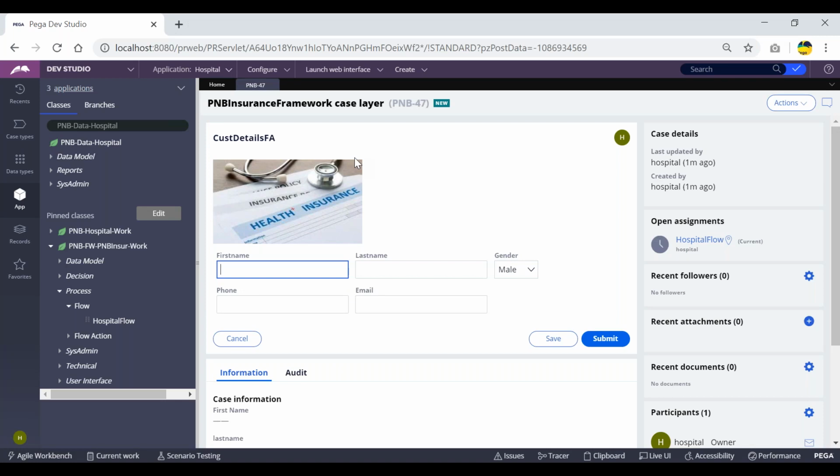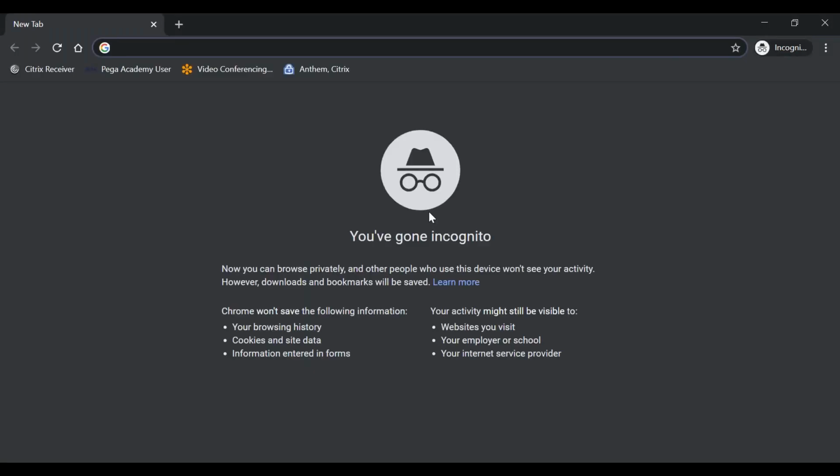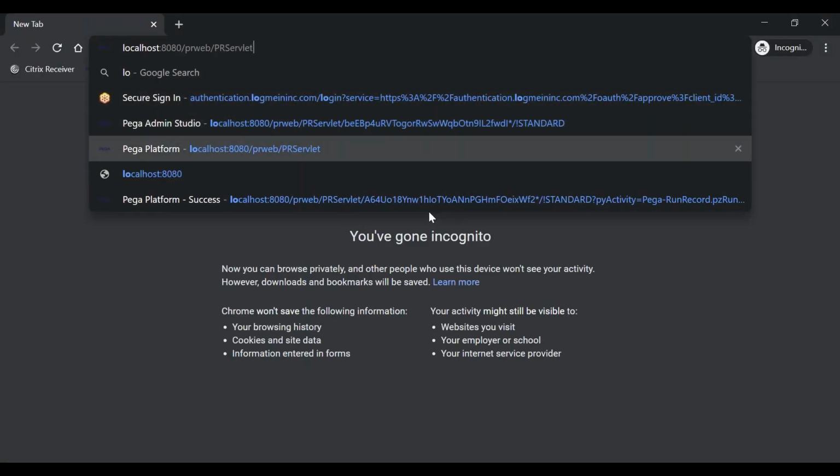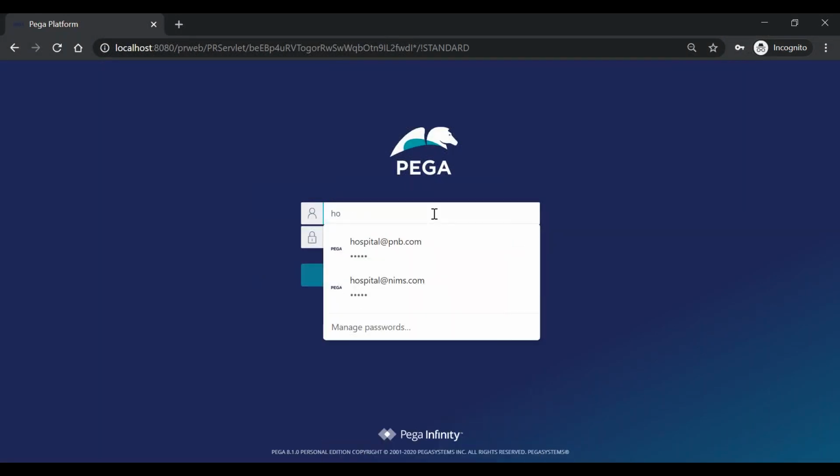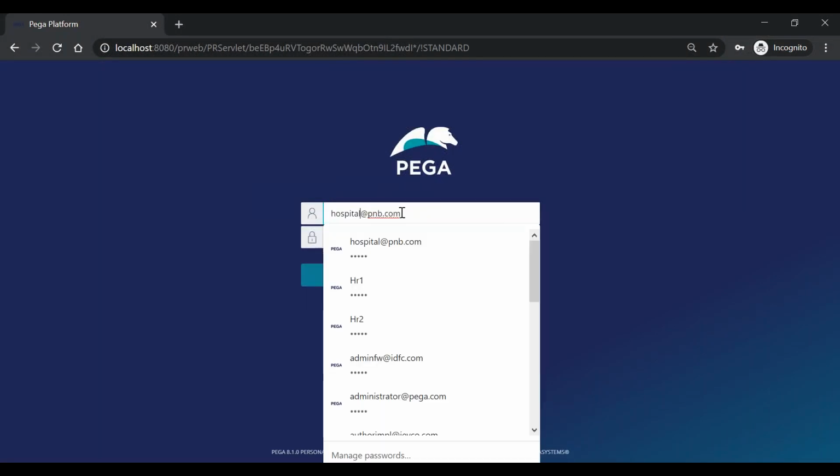So PRPC has one internal mechanism to lock the particular work object which is in progress. If we log in as another operator, we can see this. So let me log into PRPC as another operator. This is the new operator ID we have created now.